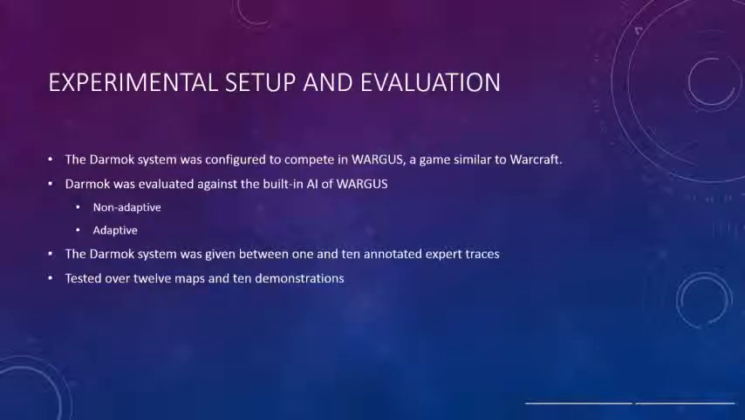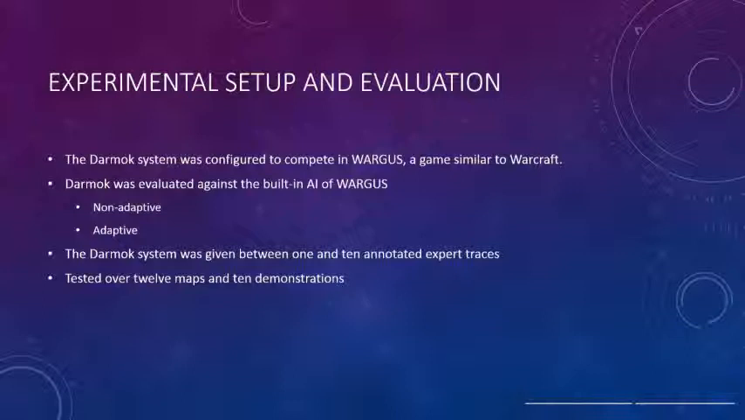The Darmok system was tested in the game Wargus. The Darmok system was trained using expert annotated traces, between 1 and 10 traces to be exact. The number of traces varied to examine the effect that the number of traces had on the operation of Darmok. The system was also tested on 12 different maps and 10 demonstrations. To test Darmok, the system was evaluated by placing it against the built-in AI of Wargus. This built-in AI was a hard-coded AI.